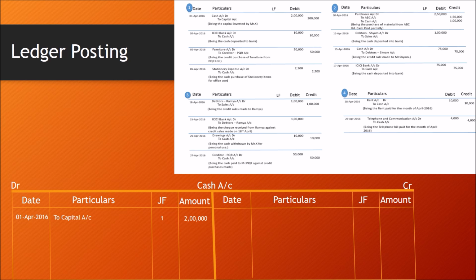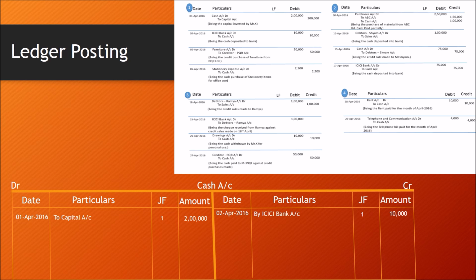Go to the second transaction. Here cash account is credited. So I am recording this transaction on the credit side of cash account. Date 2nd April. Particulars by ICICI bank account. Remember, whenever we start writing on a credit side, it should be started with 'by', by ICICI bank account.